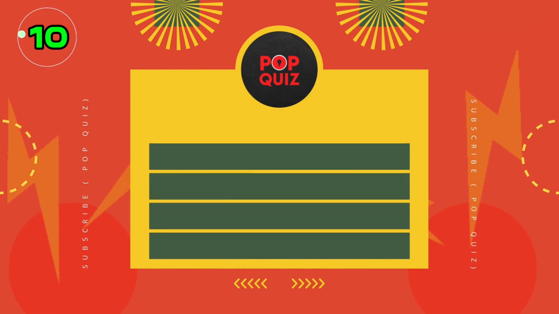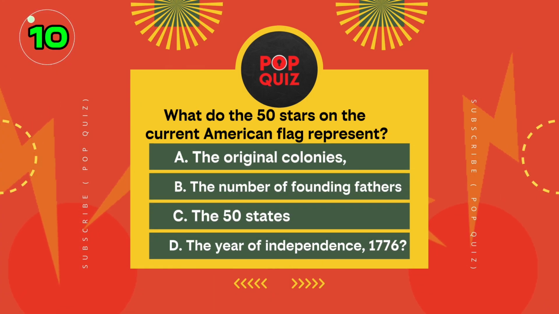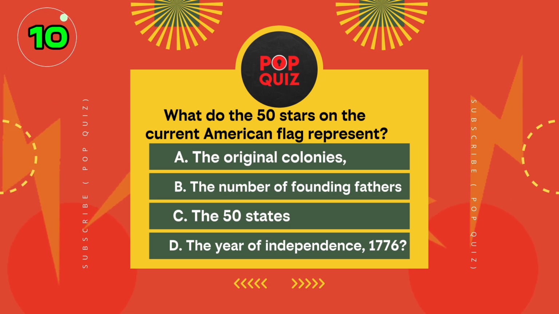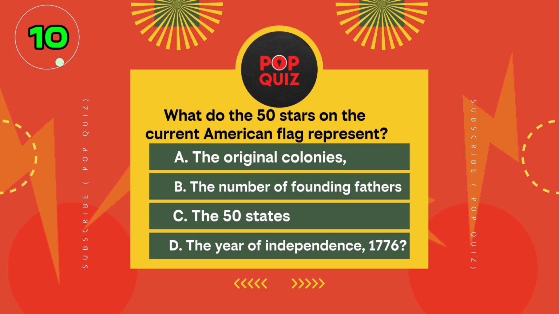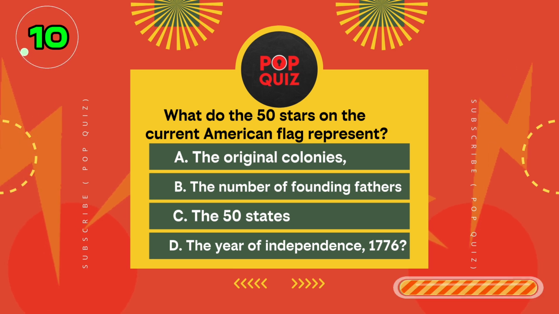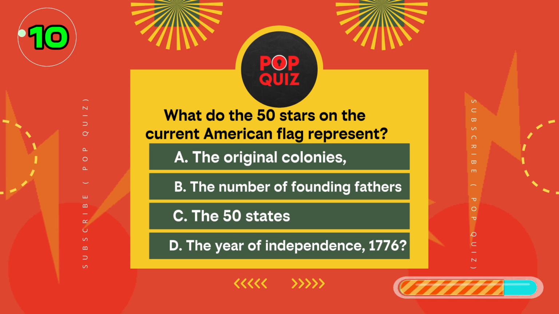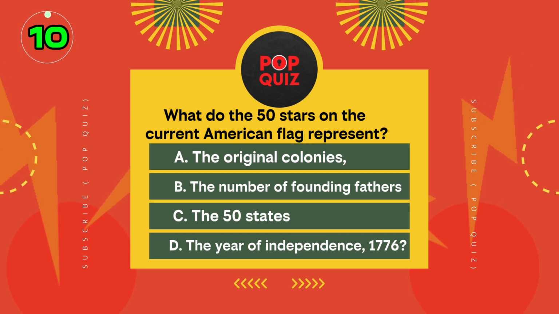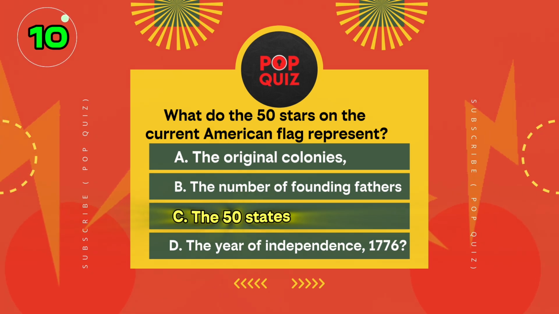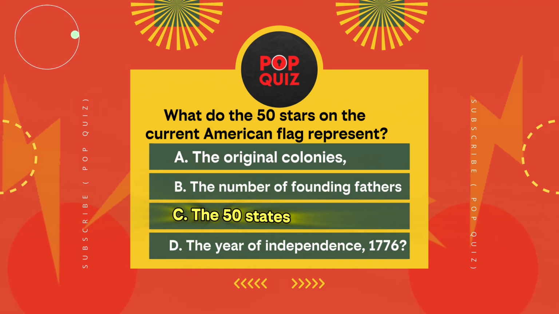Final question, number 10. What do the 50 stars on the current American flag represent? A, the original colonies, B, the number of founding fathers, C, the 50 states, or D, the year of independence, 1776. Look at it. What do they stand for? They represent C, the 50 states.